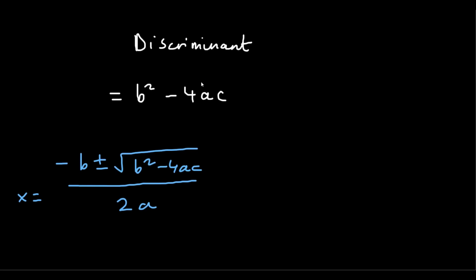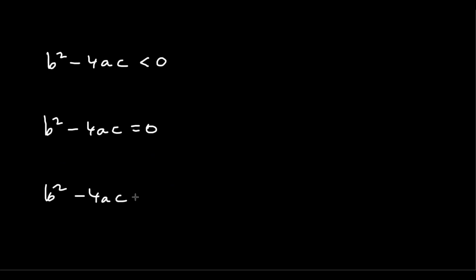So you can just derive it from there. There are basically three cases you can have with the discriminant: it might be less than 0, equal to 0, or more than 0. You need to remember what each of these tells you about the roots of the quadratic. The first one tells you that there are no real roots, which just means it doesn't have any solutions.